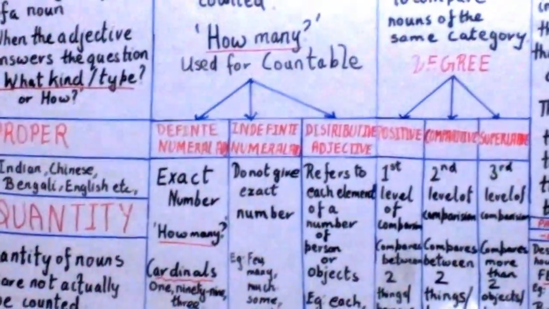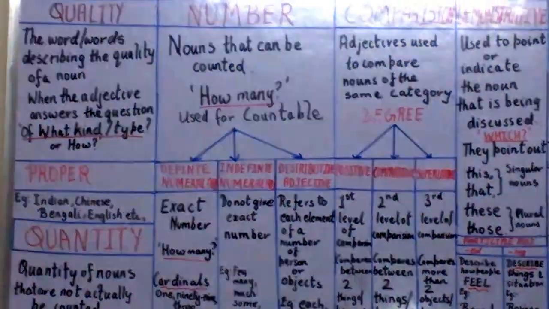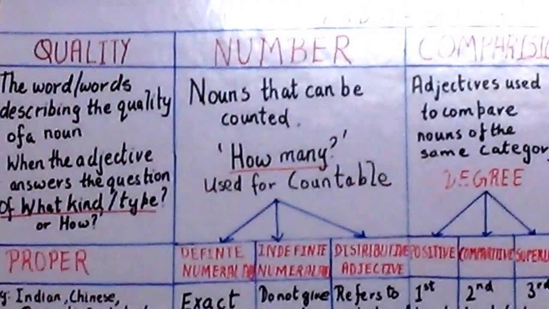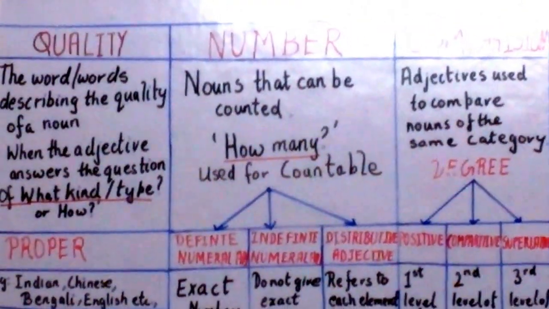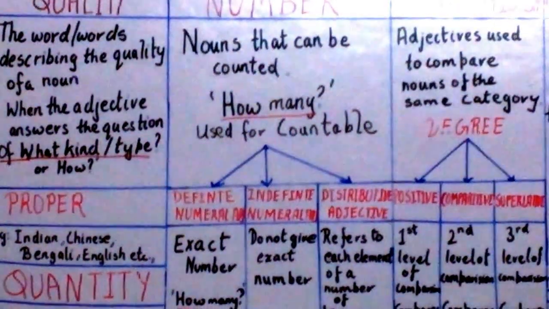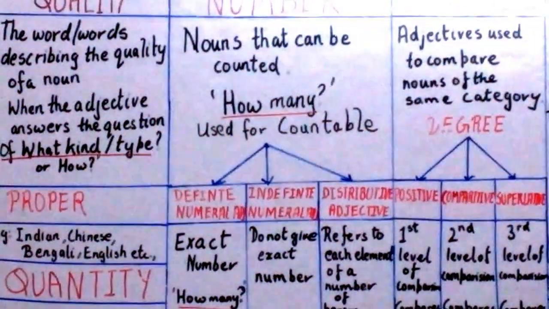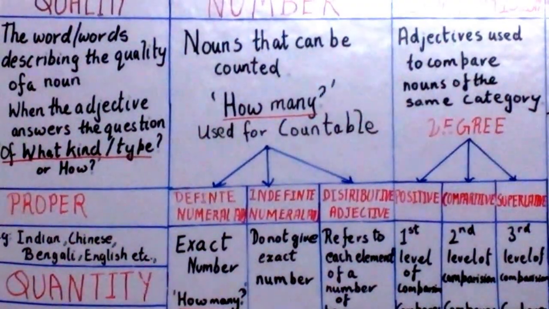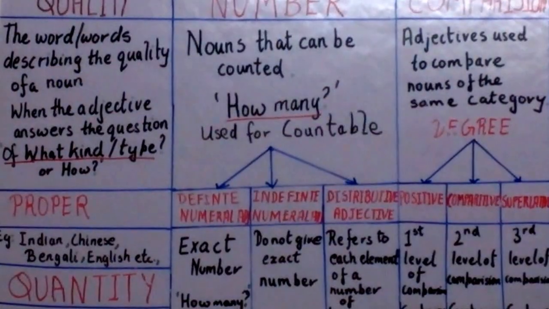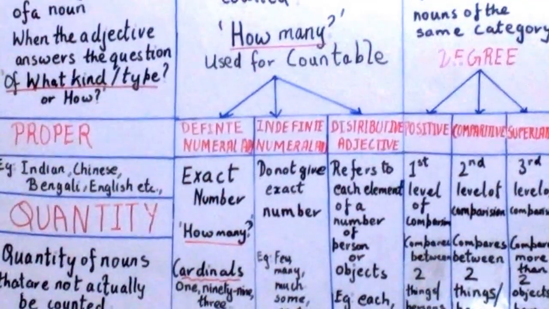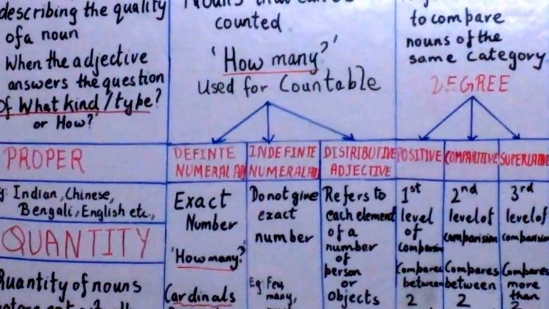Now let us go to the next type of adjective, that is adjective of number. Adjectives of number are also called numeral adjectives. They show how many persons or things are meant, or in what order a person or thing stands. For example, most boys like cricket, or we can say the hand has 5 fingers. So most and five are both adjectives of number. Adjectives of number answer the question how many. These adjectives are used with countable nouns.